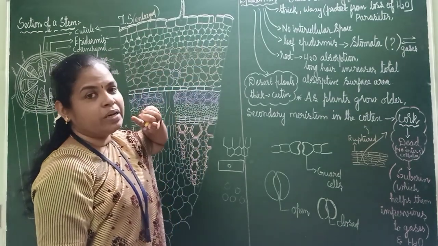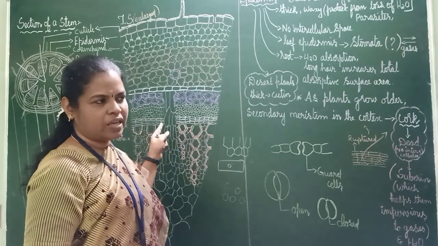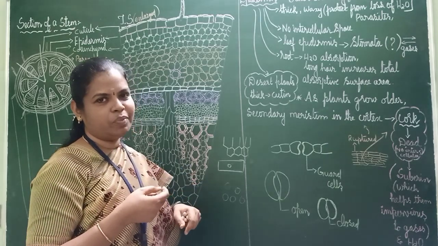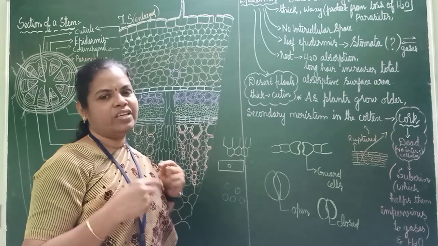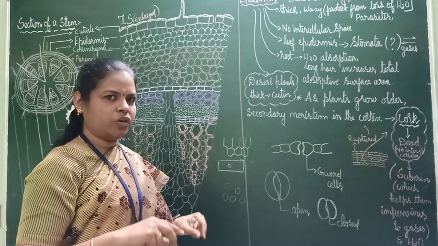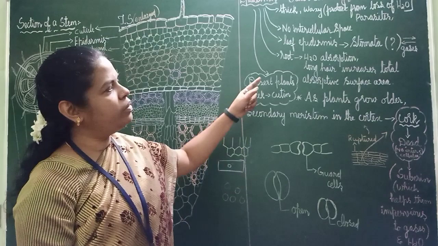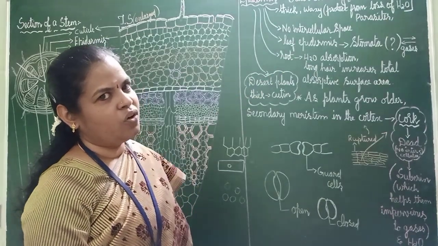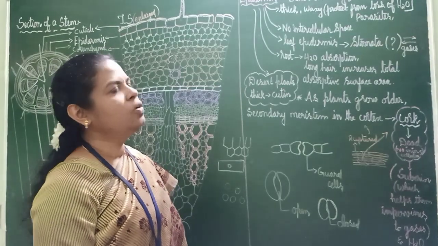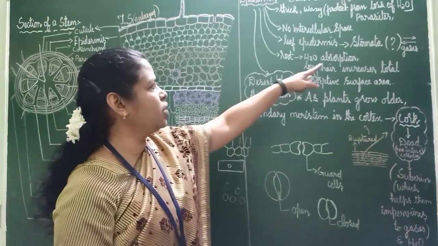And leaf epidermis, have you seen a leaf? The same way I have taken root and stem, we can take a leaf also. A leaf piece can be cut and we can see it under the microscope. Root also can be cut and seen under the microscope. You will study this when you go to PU: dicot stem, dicot root, monocot stem, monocot root, leaf, everything. So in leaf epidermis, stomata will be there. What is the use of the stomata? Exchange of gases.